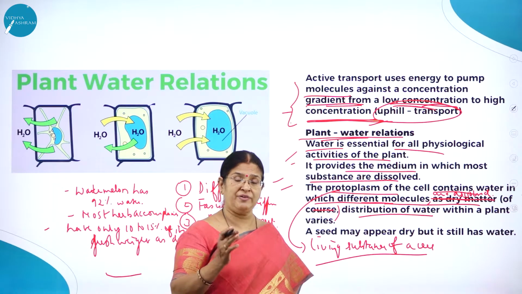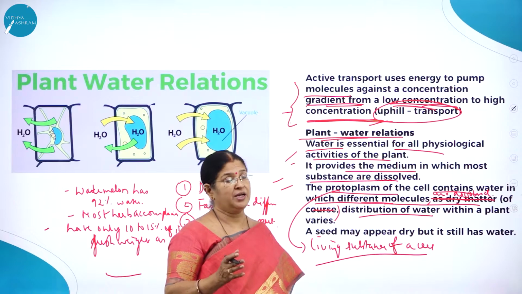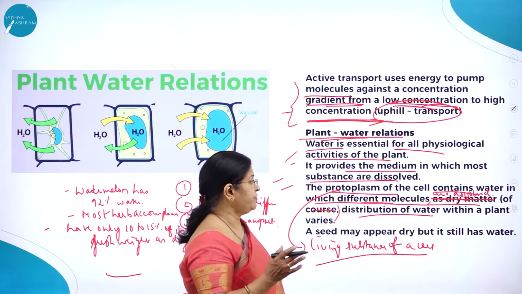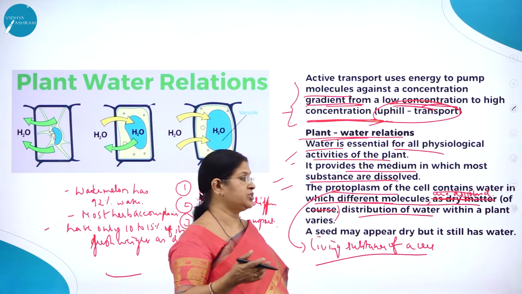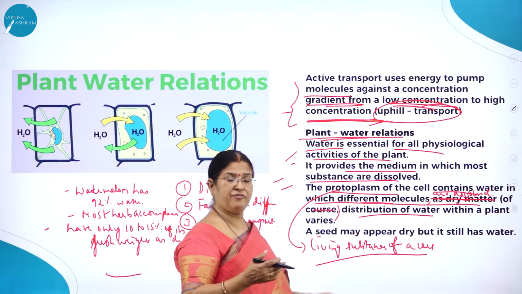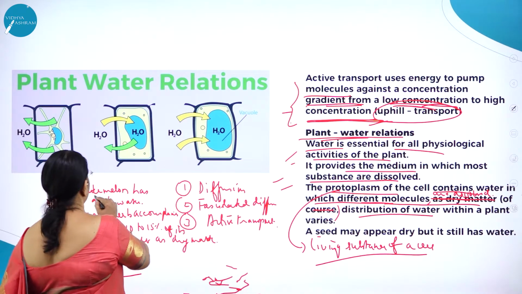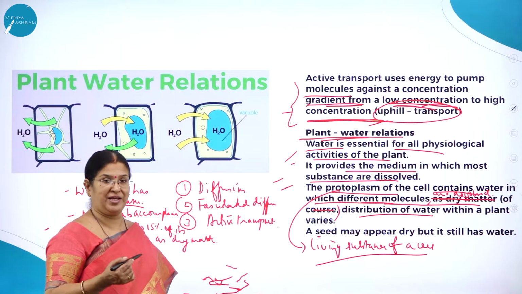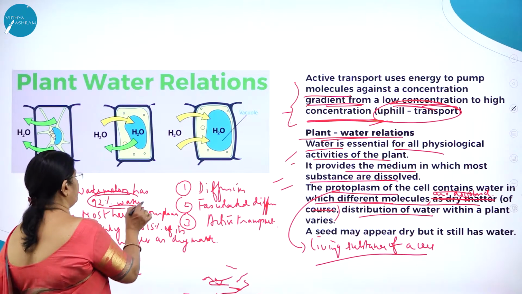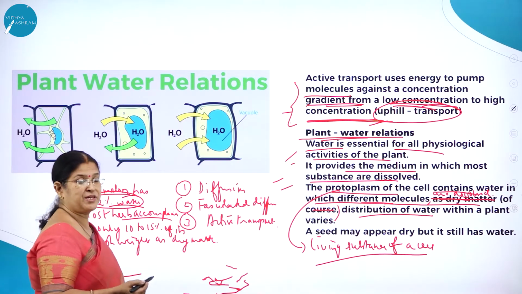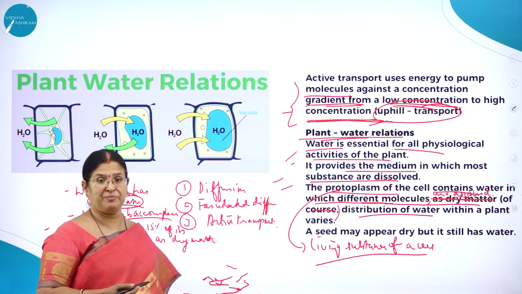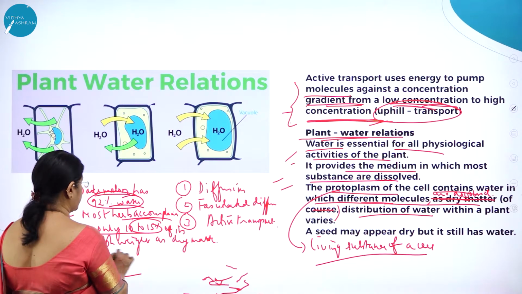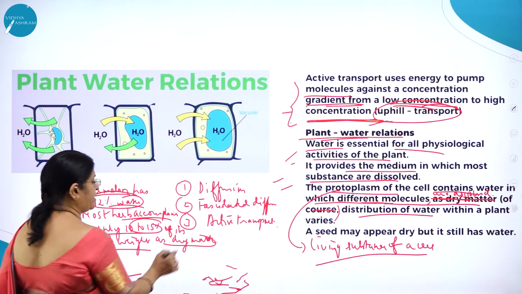The living substance of a cell is protoplasm, which contains an abundance of water, and in it different molecules are dissolved. The distribution of water in a plant varies. For example, take watermelon, a familiar fruit. The very word tells you watermelon has 92% water. Then most herbaceous plants, that is soft-stemmed plants, have only 10 to 15% of their fresh weight as dry matter.